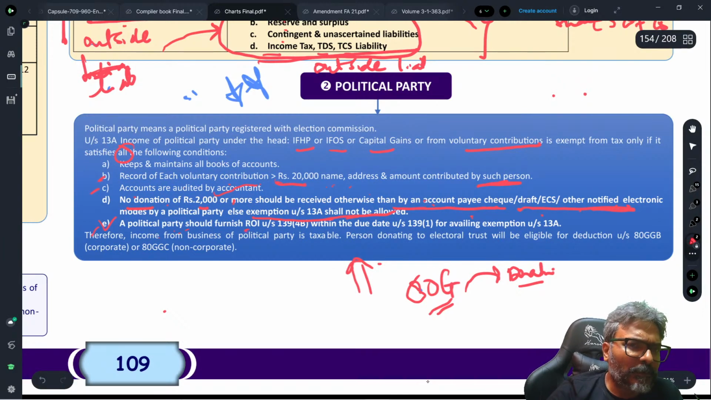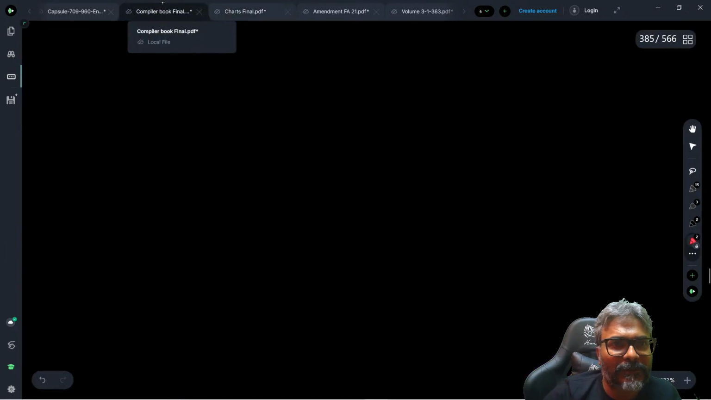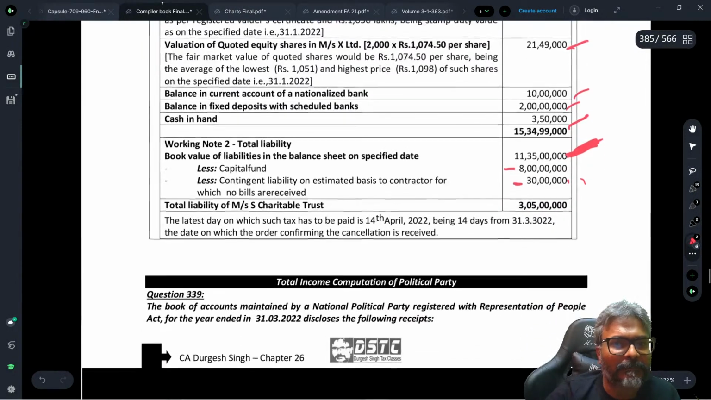a political party should furnish ROI under 139B within the due date of 139(1) for availing the exemption under section 13A. Can you see that? If they want to avail the exemption under section 13A, then they need to file the ROI within the due date. Now, coming to this question which I was talking to all of you.